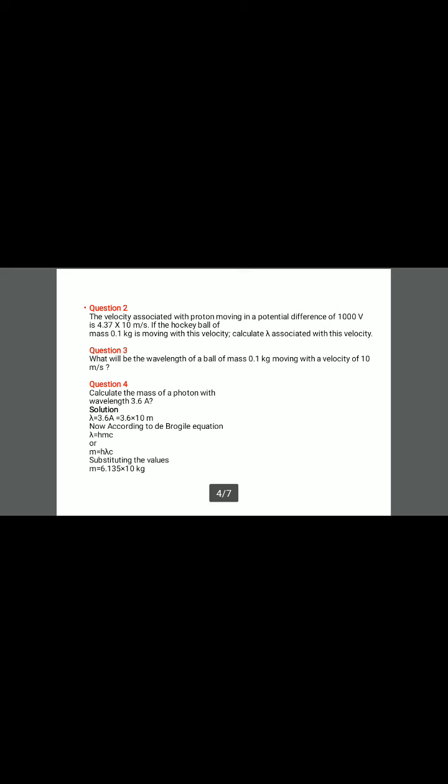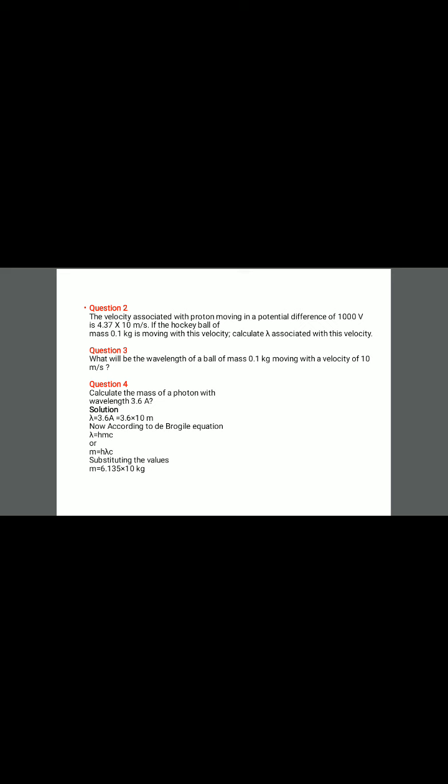There are two questions, question number 2 and 3. For your practice, try to solve the numericals. And one question which is of a different type has been solved. Calculate the mass of a photon with wavelength 3.6 angstrom. Angstrom is firstly changed into meter by multiplying by 10 raised to power minus 10.